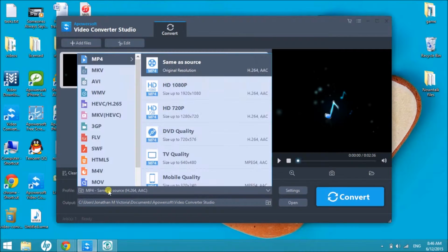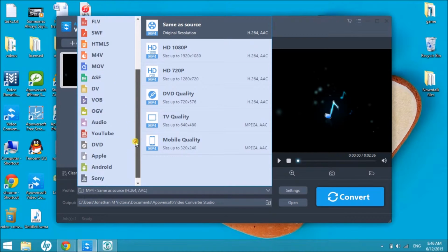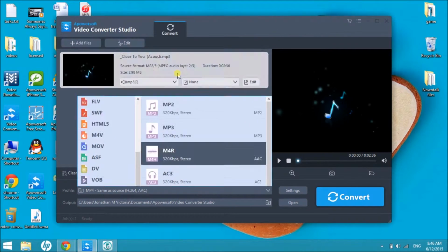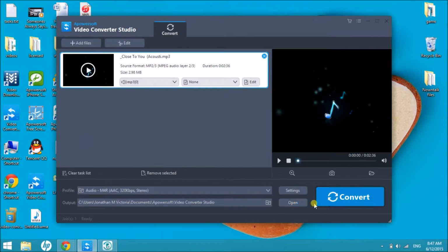Next is to choose the output format. Just simply drop down Profile and then choose Audio and then click on M4R. Now you may click on the Convert button to start converting. Wait for the file to be saved in your computer.